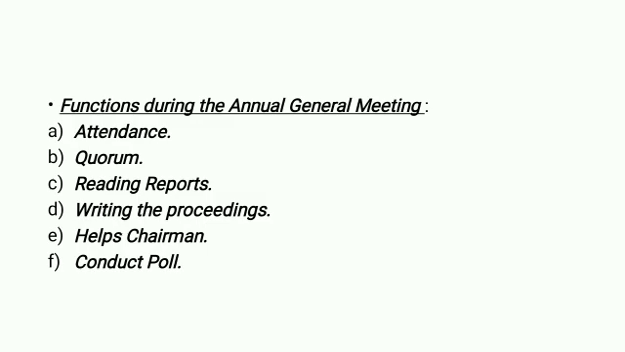The next is writing the proceedings, right? That means the secretary will note down the proceedings of the meeting. I told you that whatever decisions are made in the meeting, the secretary will note down the points, and after noting down the points he will write those points in the minutes book, right? Then next is helps chairman. The secretary provides information, material, etc. to the chairman as and when needed for smooth conduct of the meeting. And the last point is conduct poll, right? The secretary makes arrangement for conducting the poll if it is demanded by the members. So these are the functions which have to be done by the secretary during the annual general meeting.